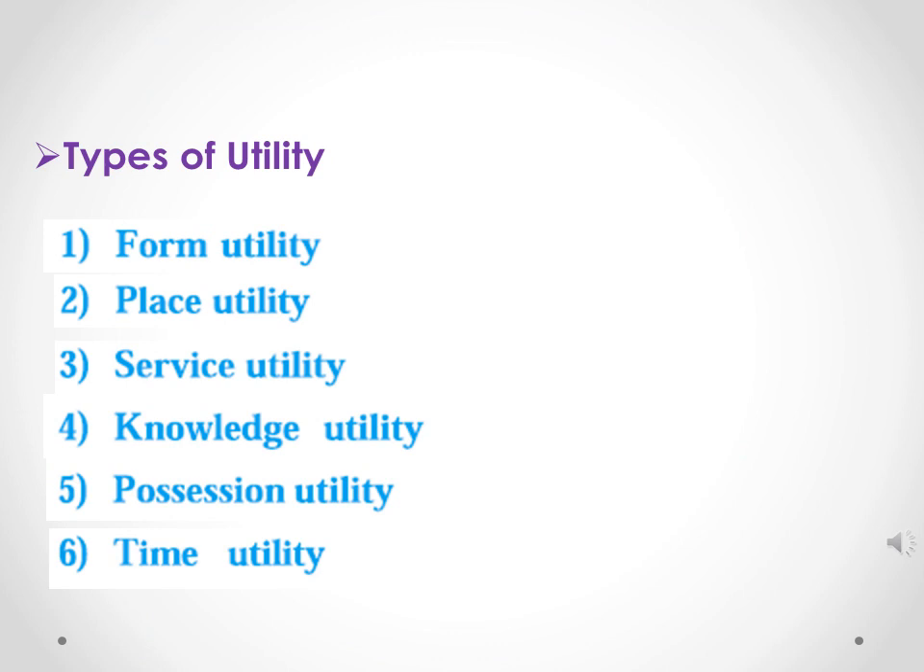So students, after the meaning of utility and the features of utility, we are going to learn about types of utility. Today's topic is the types of utility, which we are going to learn in detail. These are form utility, place utility, service utility, knowledge utility, possession utility, and time utility.